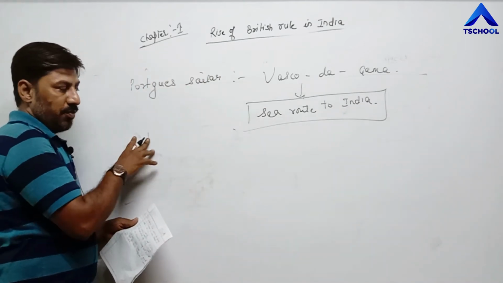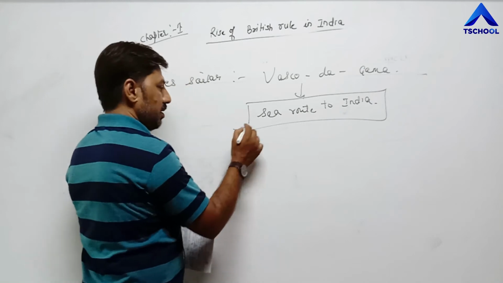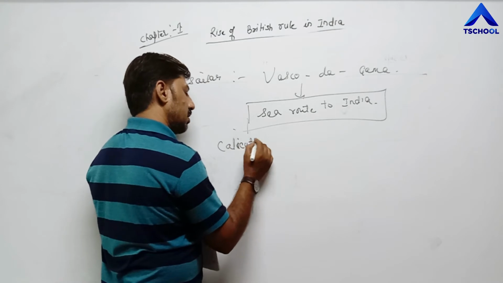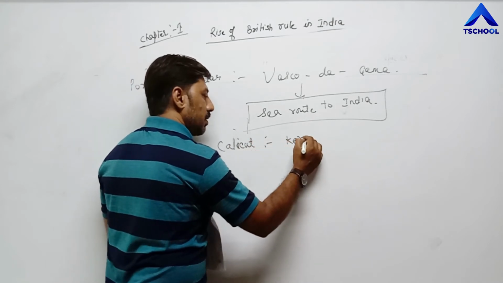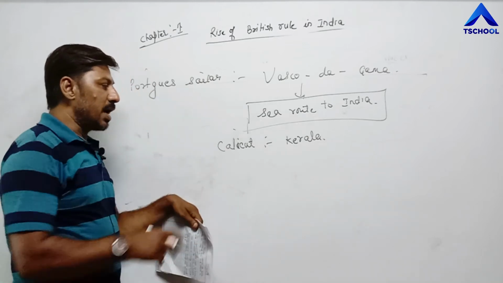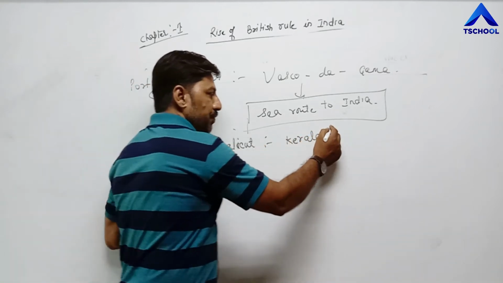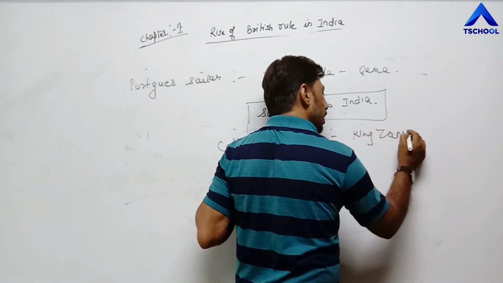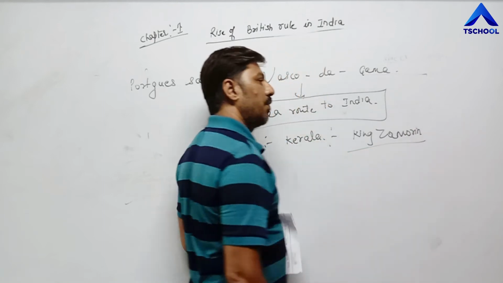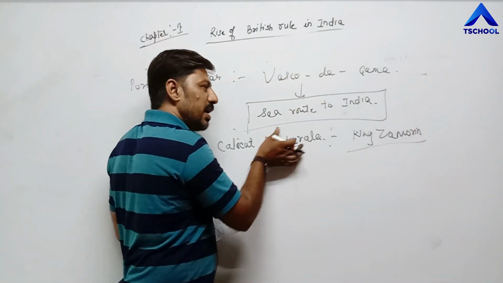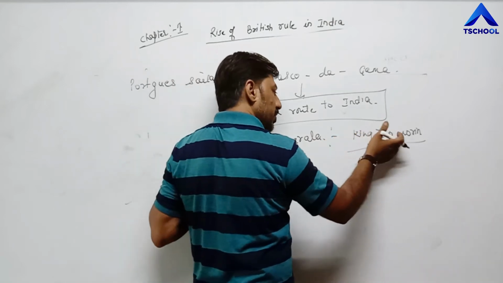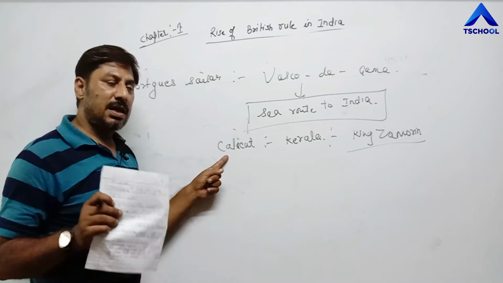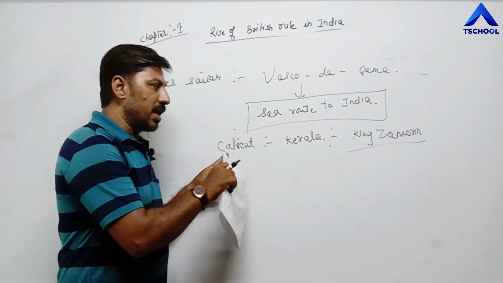And when Vasco da Gama reached Calicut, first of all he reached Calicut. Calicut is a city in Kerala. When he reached Calicut in Kerala through the sea route, he was welcomed by King Zamorin. He was the king of that time. Kerala was a province, an area which was captured by King Zamorin. So he was the king of Kerala, we can say. So he reached near Calicut, not Calcutta, Calicut, which is right now in Kerala.